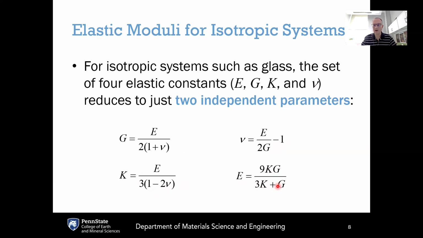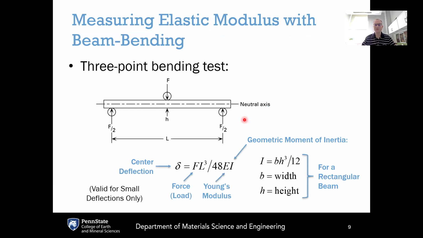So 2 of them are all that you need, which means that this set of 4 elastic constants reduces to just 2 independent parameters. This, of course, is very helpful when we go about measuring the elastic properties of a glass. There are a couple of common ways to measure the elastic moduli of a glass. One of them is through a beam bending experiment.